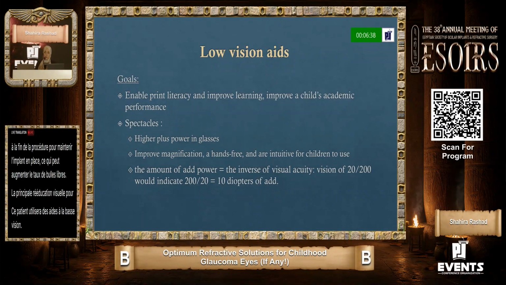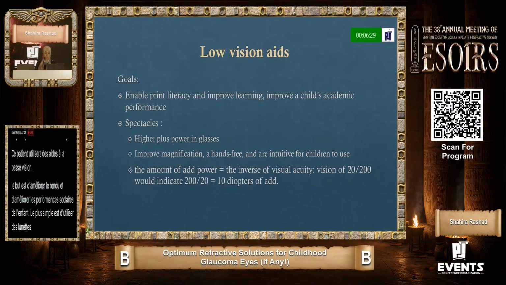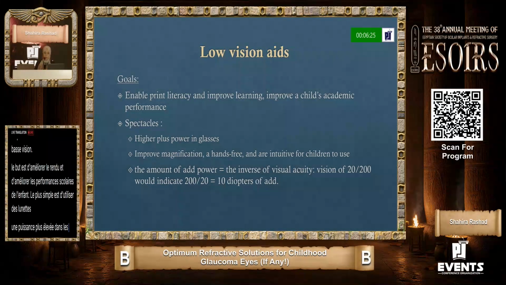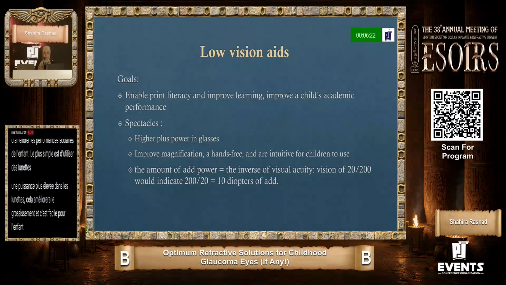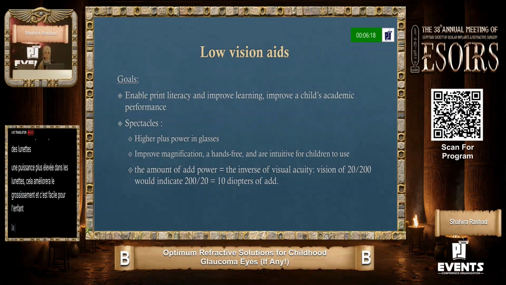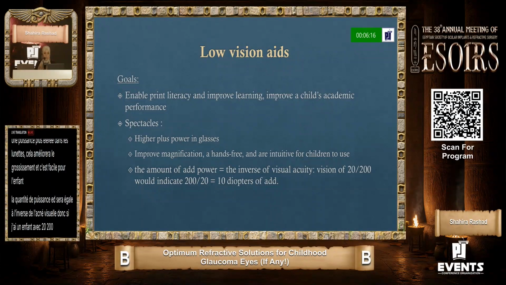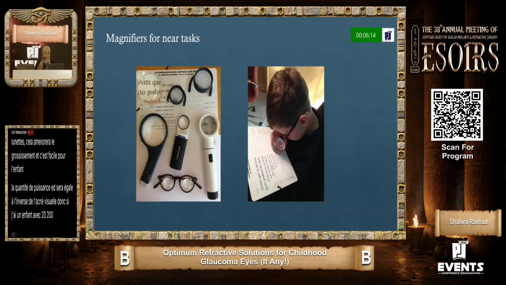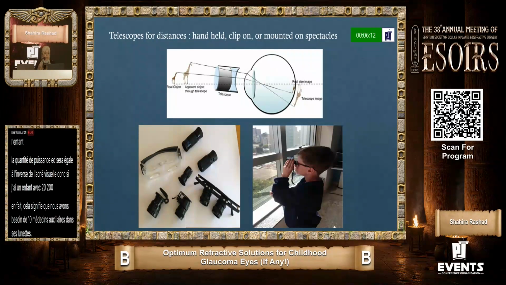The goal is to improve learning and the child's academic performance. The simplest is to use spectacles with higher plus power in glasses. This will improve magnification and it is easy for the child to use. The amount of aid power will be equal to the inverse of the visual acuity. So if I have a child with 2/200 visual acuity, this means we need 10 diopters of aid in his glasses. Others are magnifiers for near tasks, and telescopes for distance vision, either handheld, clip-on, or mounted on spectacles.